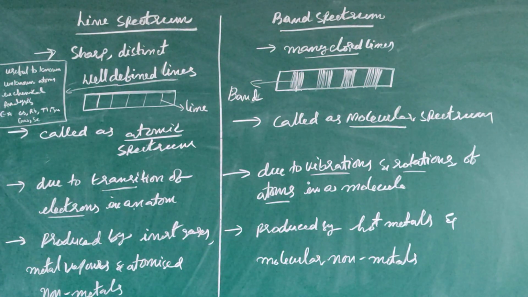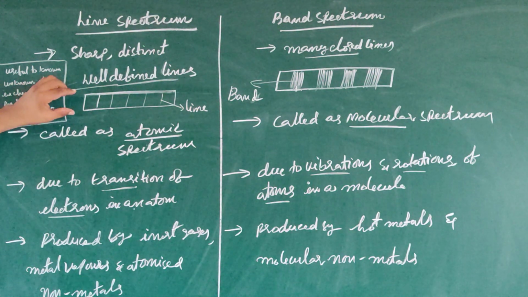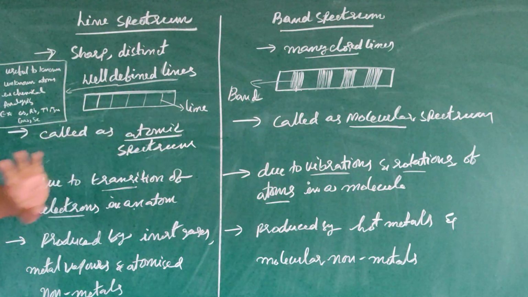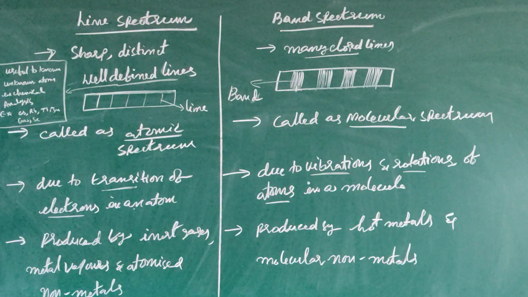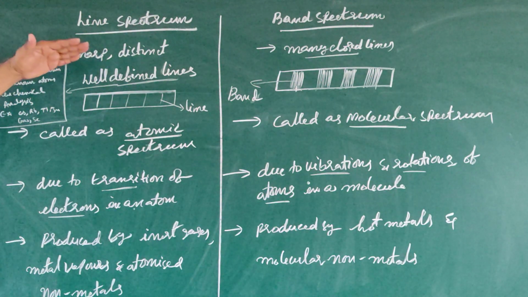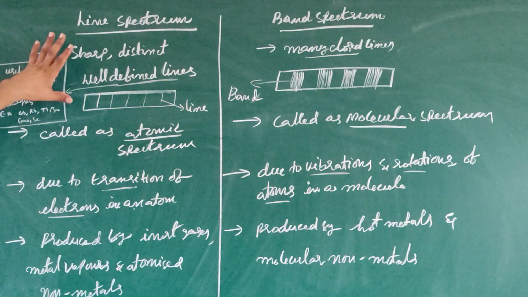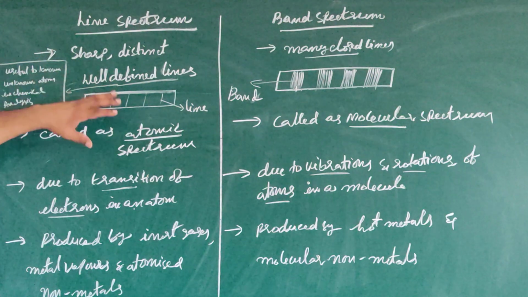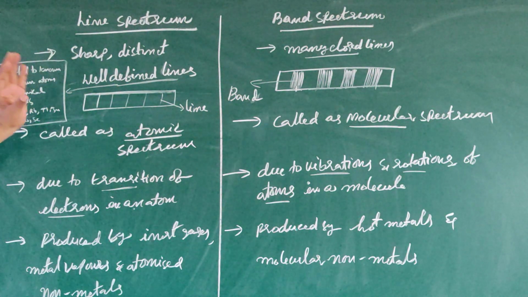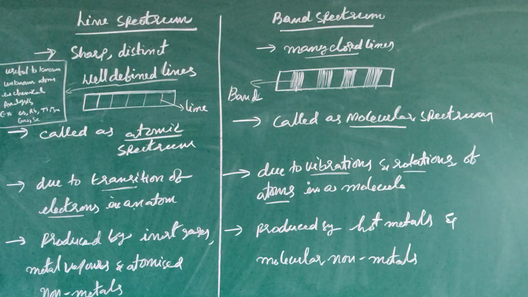Next one, line spectrum, band spectrum. If the spectrum is like this, if you observe, only lines are there. These lines are sharp, distinct and well defined. If any spectrum has sharp, distinct, well defined lines like this, that spectrum is called as line spectrum.